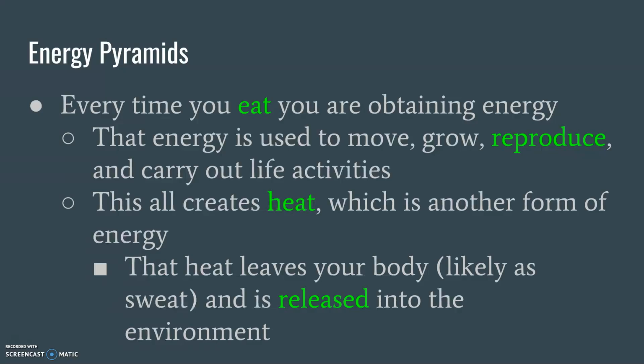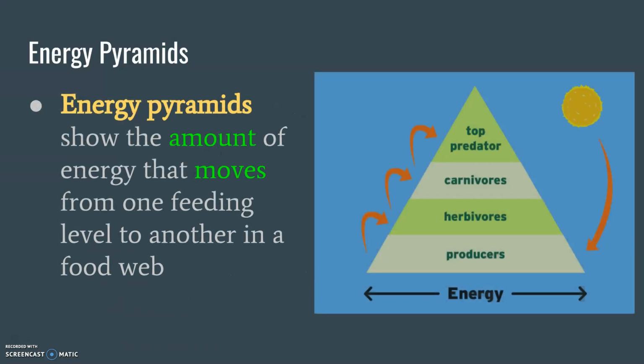So energy pyramids, these things are going to show the amount of energy that moves from one feeding level to another. So you can see here, super easy. Producers, herbivores, carnivores, top predators. Another way to look at this is producers, first level consumers, second level consumers, third level consumers. We talked about that yesterday. Here's that sun. Remember I told you every food chain, every food web is going to start with the sun. So the sun goes into the producers, the autotrophs. That energy goes into the first level, second level, third level.